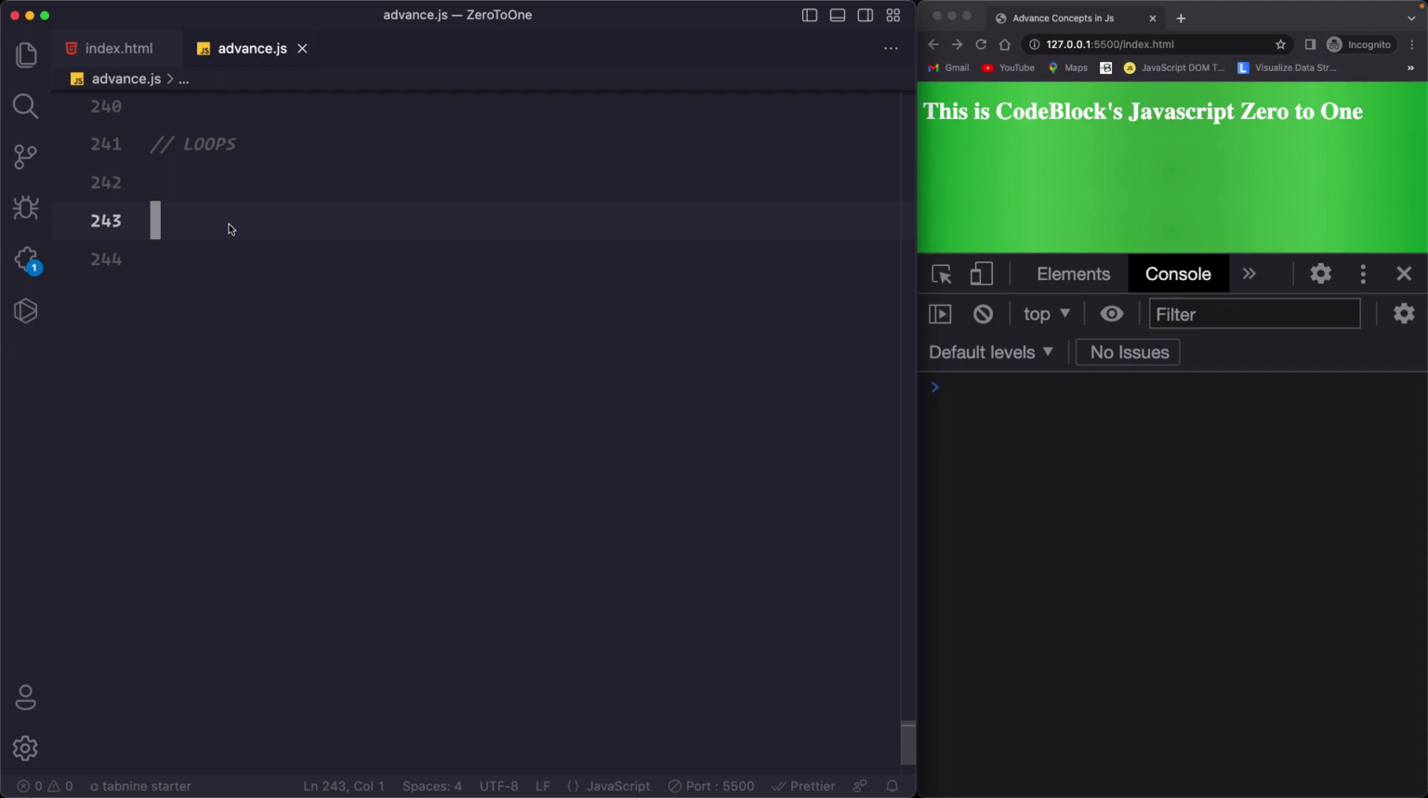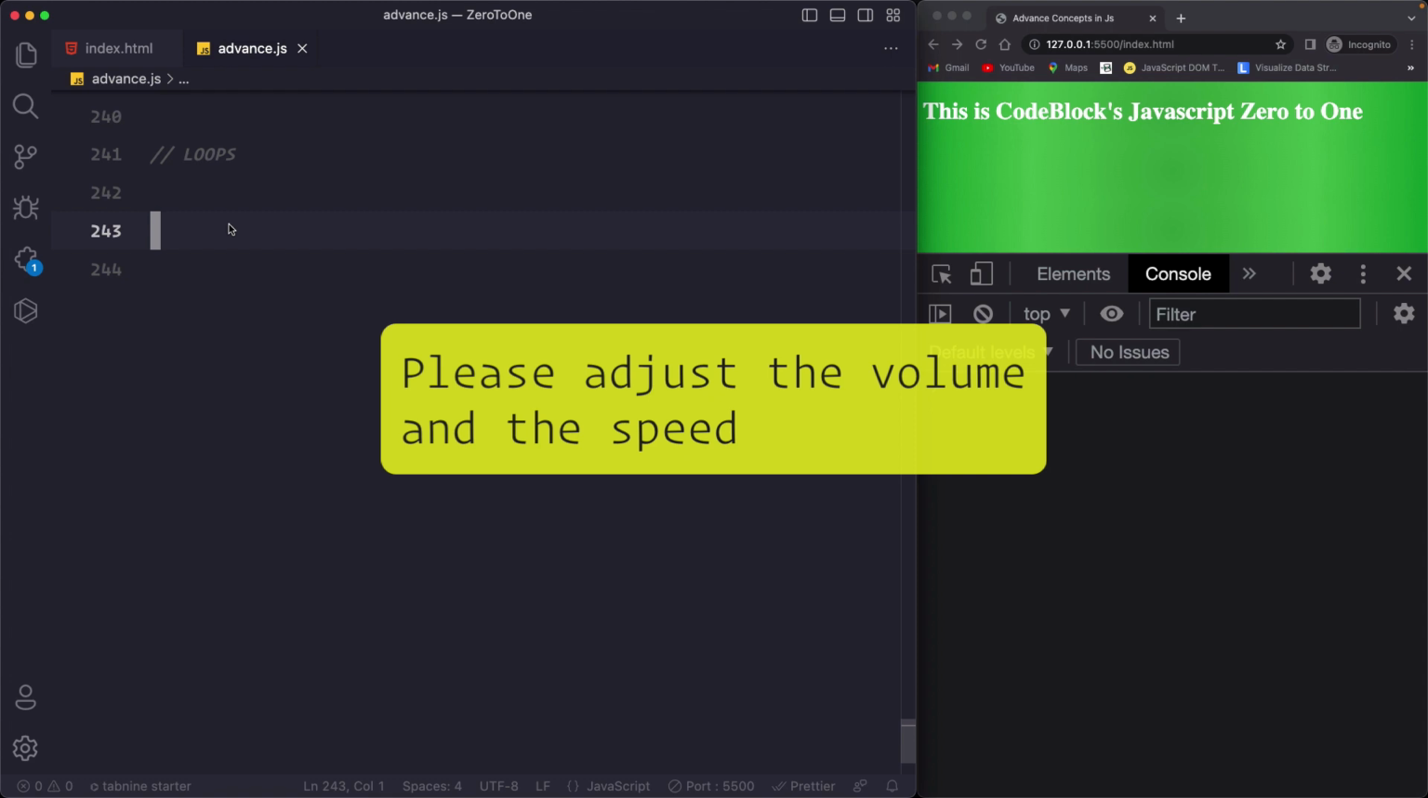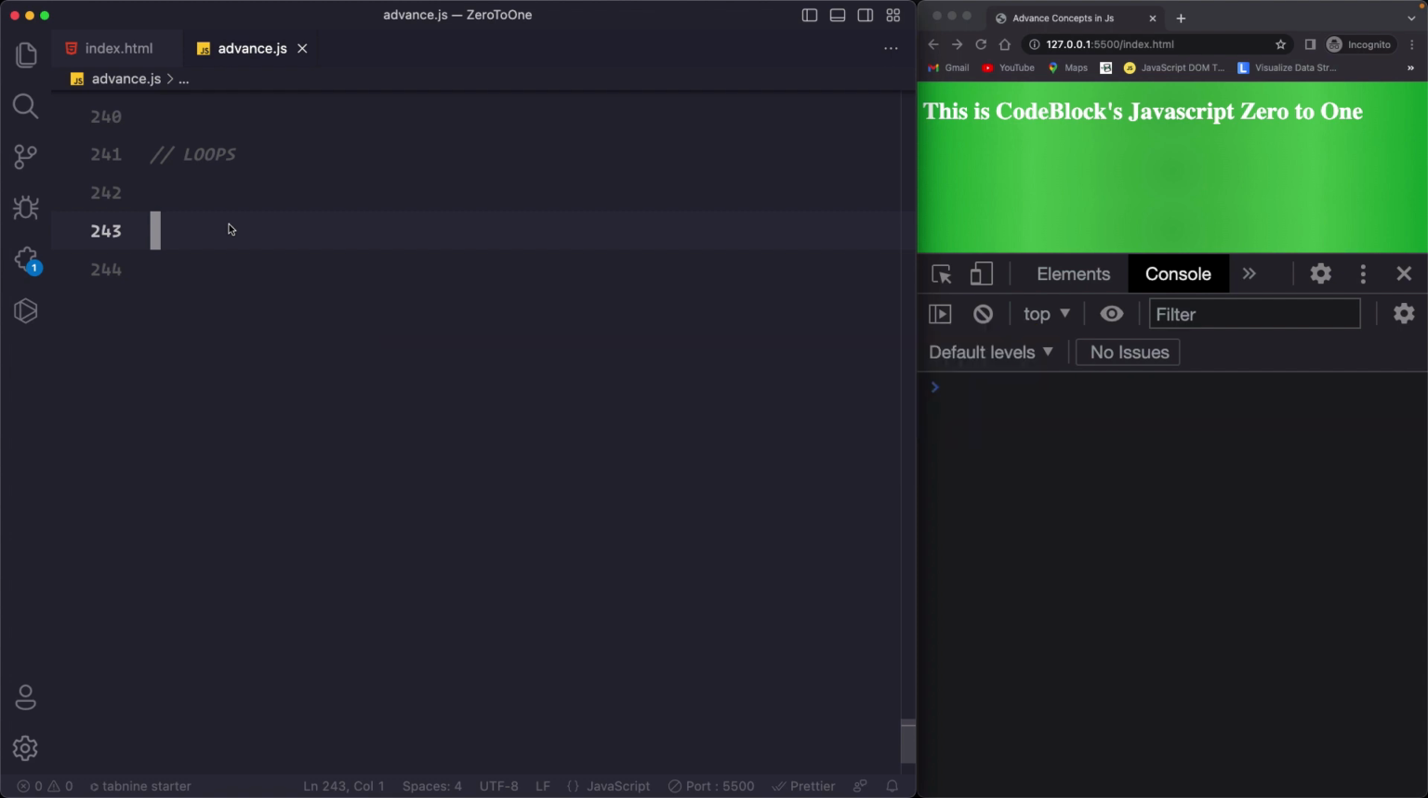Hey everyone, in this video we are going to understand loops. Loops are another fundamental concept in programming. Remember in the fundamental section when I taught you about if-else, I told you that if-else is a control structure, right? Now loops are also a control structure. Now what is a loop? Very simple.